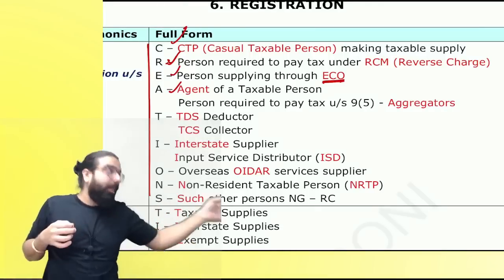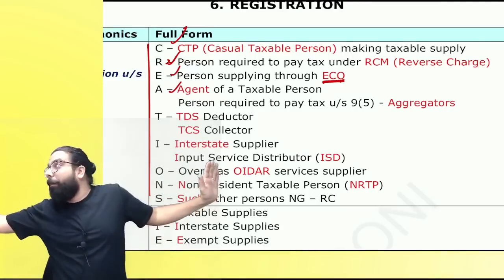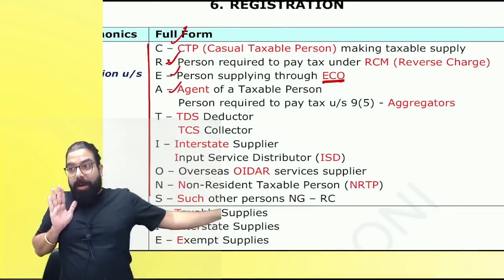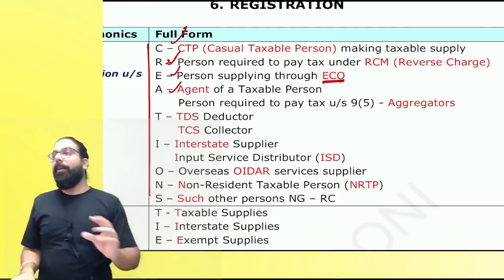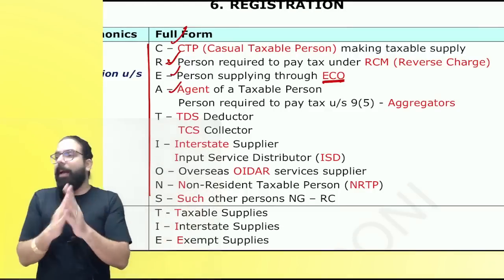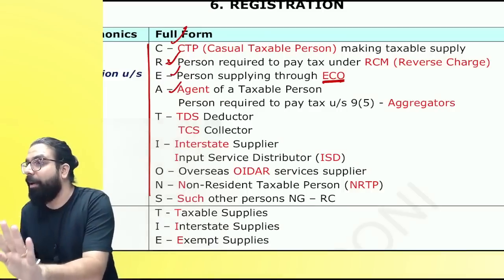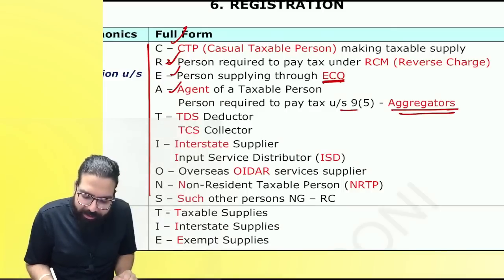A consignment agent needs compulsory registration. Principal gave me the goods. I supplied the goods in my own name. When principal gives me the goods and I supply further in my name, if principal is registered, I also have to take compulsory registration. Do you guys get it, everyone? Can we go ahead? Consignment agent is required compulsory registration over here.